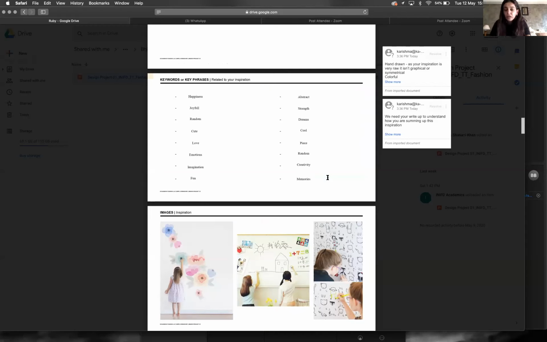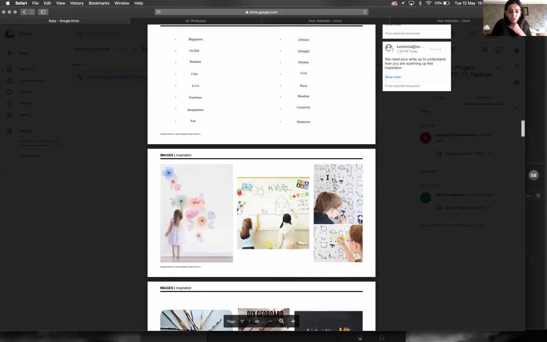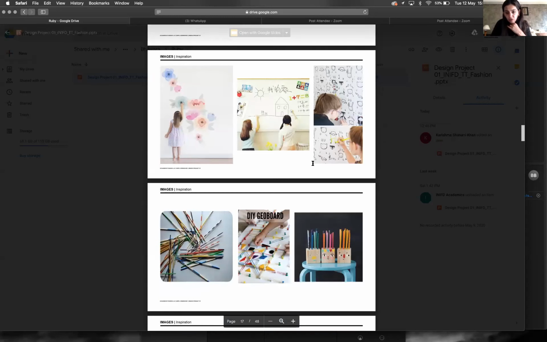None of the images that you showed us were actually very geometric or had too many repeat patterns. A lot of it was very raw and rough. So I feel like that could be a good keyword for you. And also there are some of the pictures that you put which could have moved towards different kinds of art, maybe surrealism or different kinds of art forms that there are. Moving forward, you've got the same images that have been repeated over here.